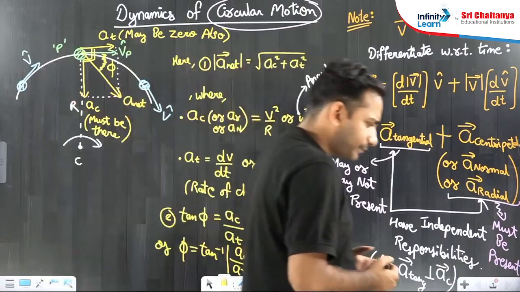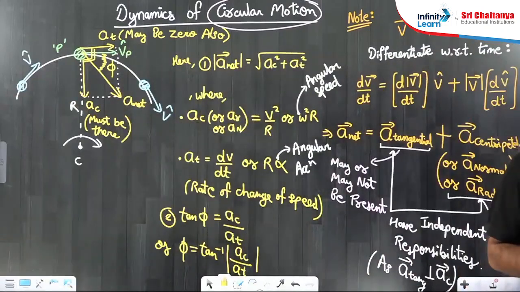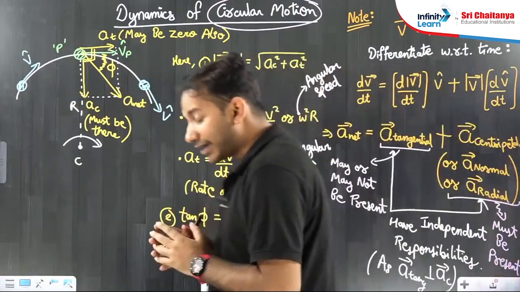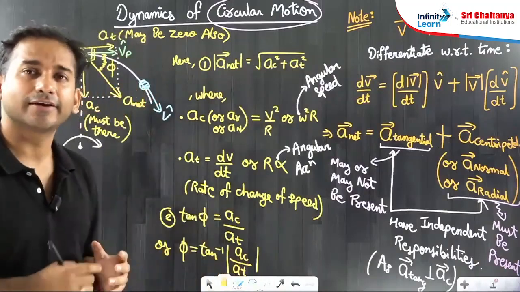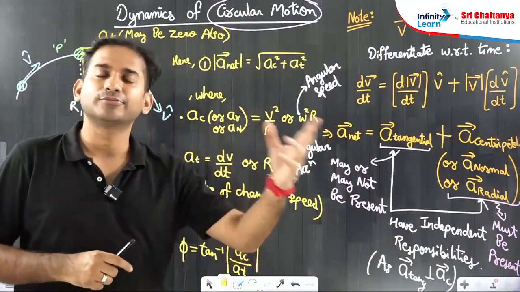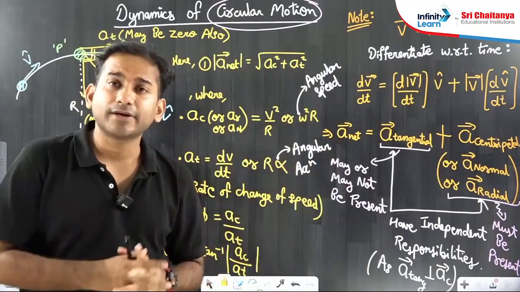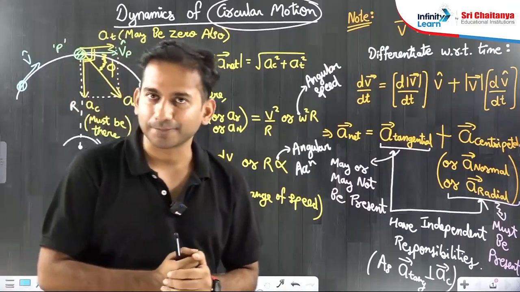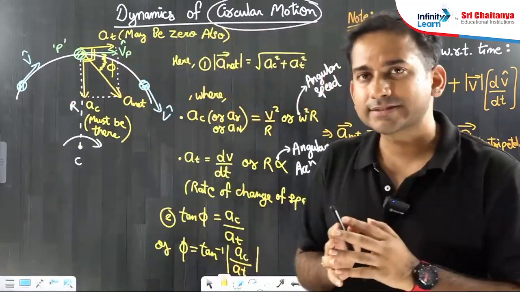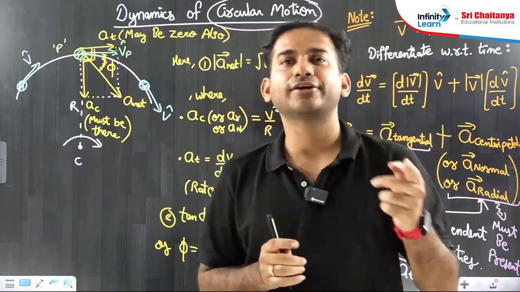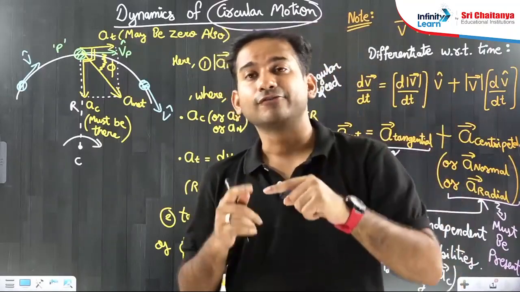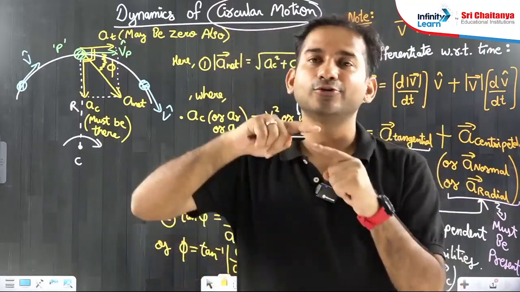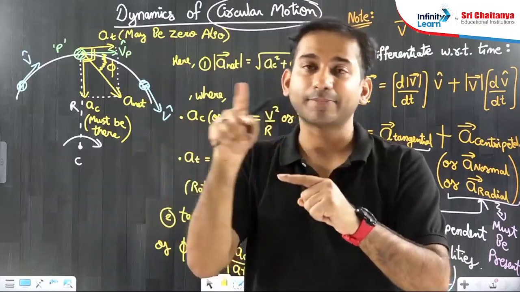Once more, today's target is to talk about the dynamics of circular motion, which means kinematics is where we talk about the motion, and dynamics is where we talk about the forces responsible to create the motion. So in dynamics of circular motion, we are going to talk about the forces which are responsible to make a particle move in a circular path.